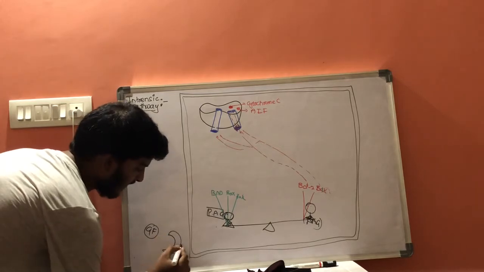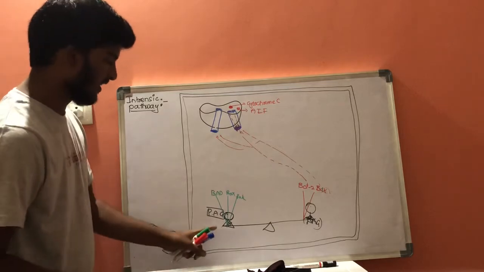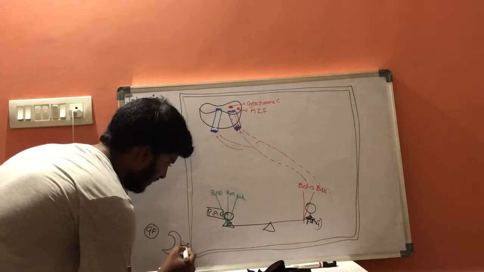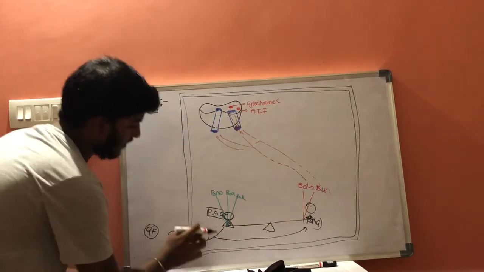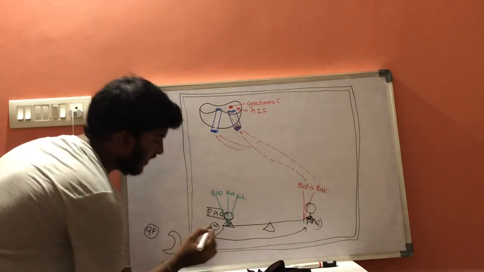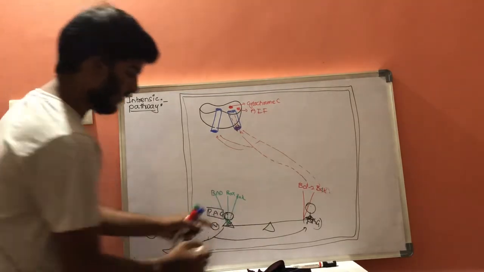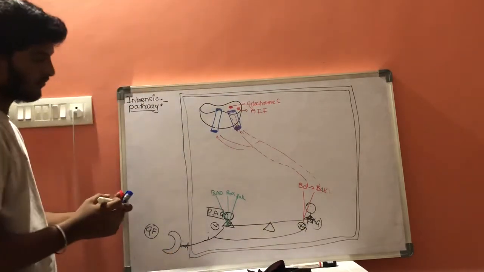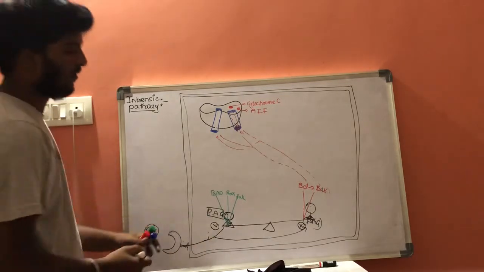This growth factor will get activated and will stimulate these pro-apoptotic genes and anti-apoptotic genes. Now, this growth factor will show a negative effect on pro-apoptotic genes, and a positive effect on anti-apoptotic genes. Okay.